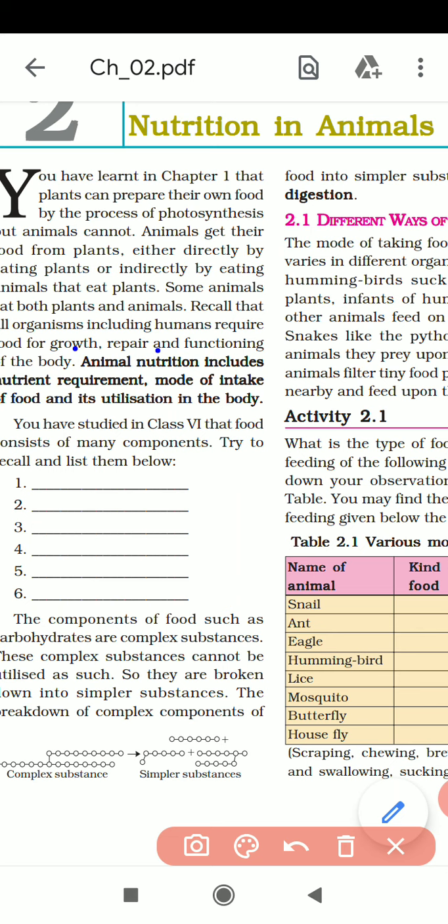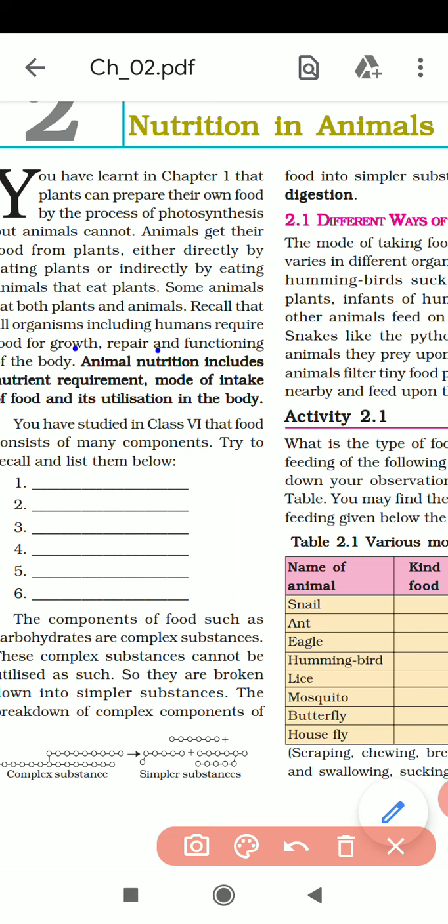Animal nutrition includes nutrient requirement, mode of intake of food and its utilization in the body, okay. So what do you mean by nutrition? Nutrition means taking food and utilizing it in the body, okay.